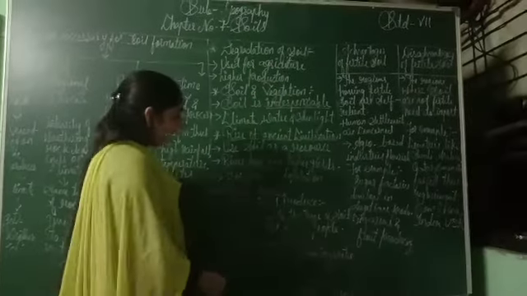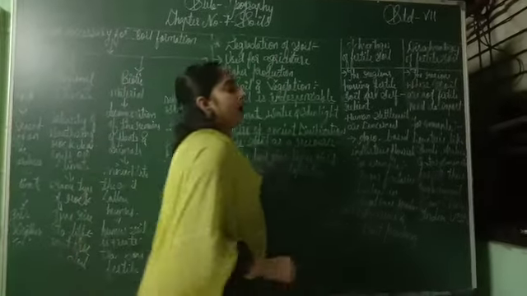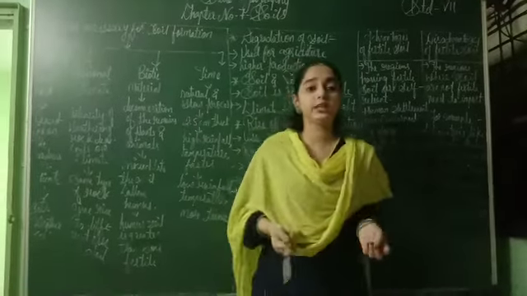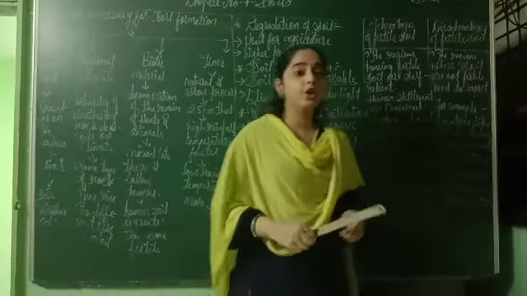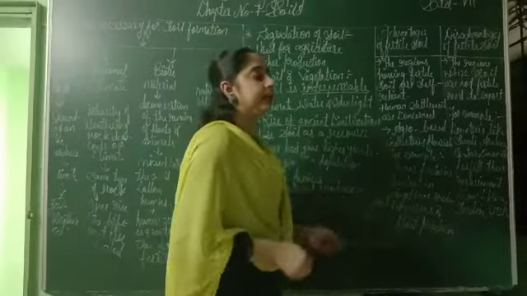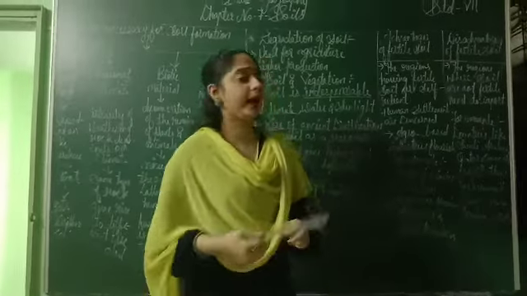Next, soil gets eroded because of the high velocity of wind. Because of running water, the soil gets eroded. High velocity of wind and steep slope are the reasons why the soil gets eroded, and this is soil erosion.